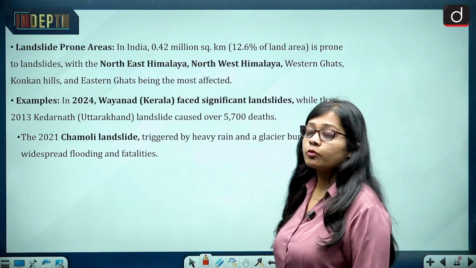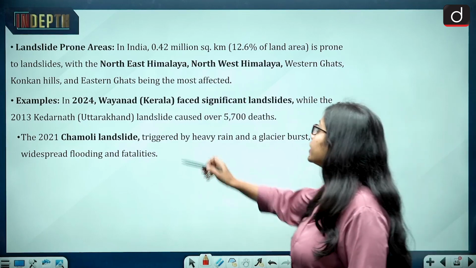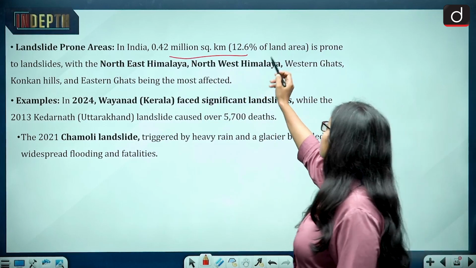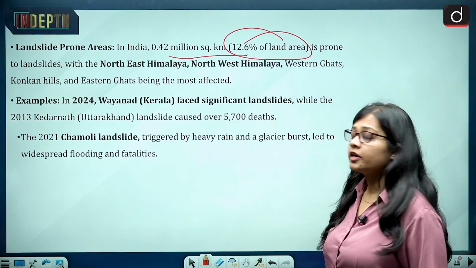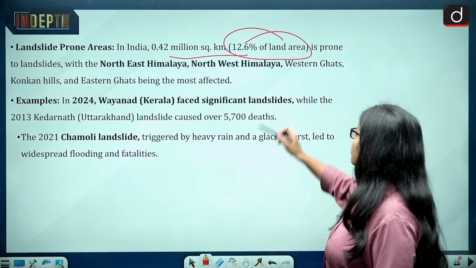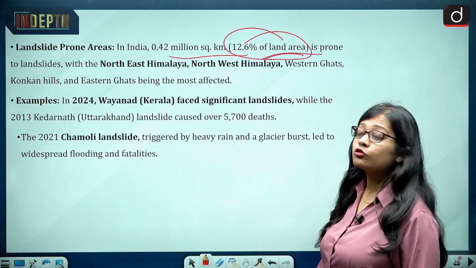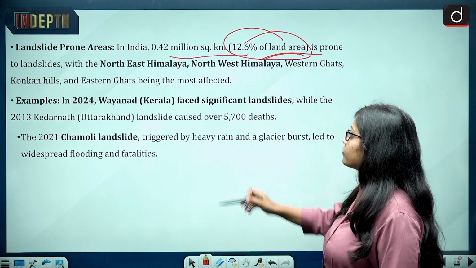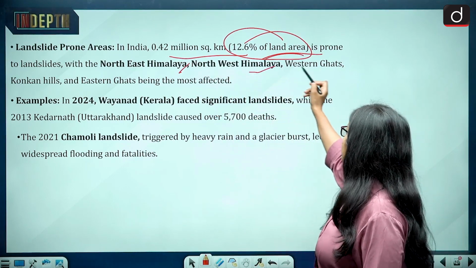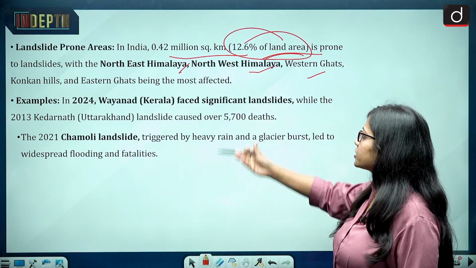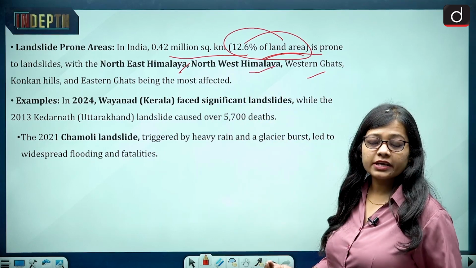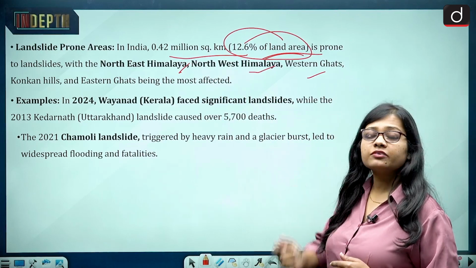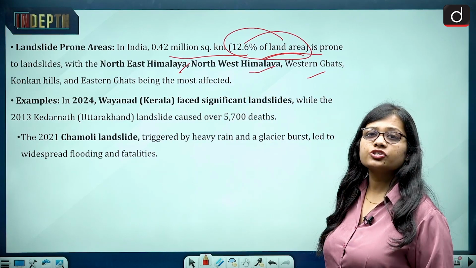Now, landslide-prone areas in India. In India around 0.42 million square kilometers, that is around 12.6% of land area, is prone to landslide. So out of the complete area, 12.6% of land area is prone to landslide. The northeast Himalayas, northwest Himalayas, Western Ghats, and Eastern Ghats are the most affected areas.